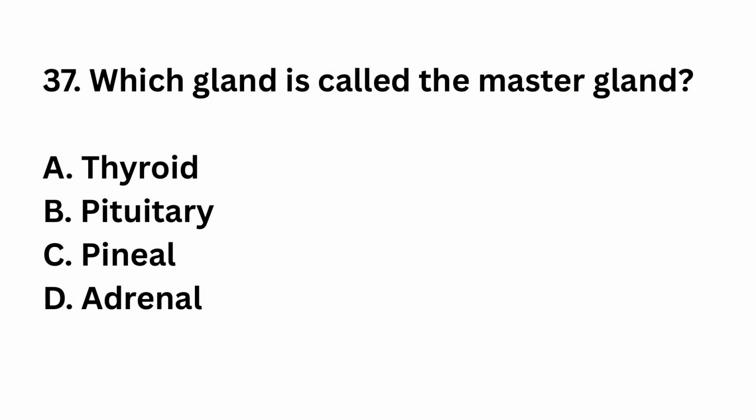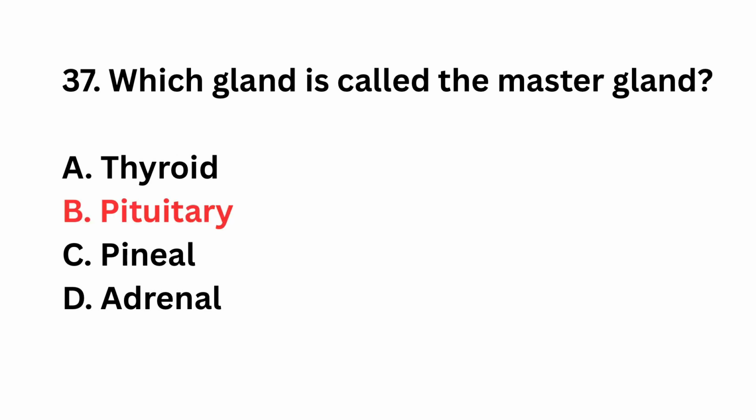Question number 37. Which gland is called the master gland? Thyroid, pituitary, pineal, adrenal. The right answer is option B. Pituitary controls the activity of many other endocrine glands. Therefore, it is called master gland.